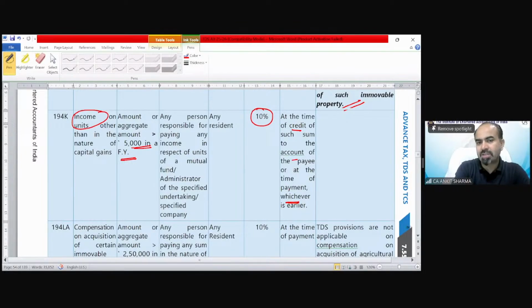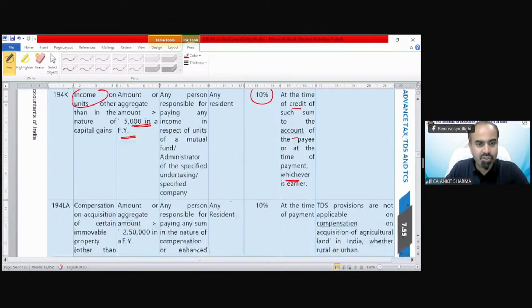So you can see in this tabular form, there are simple provisions, not having much detailed concept like section 194J, section 194A, section 194C, etc. What you can do in this table is learn the section, the income on which TDS is going to be deducted, the aggregate amount limit, and the rate of TDS. There are not many exception and exemption cases in these kinds of sections.